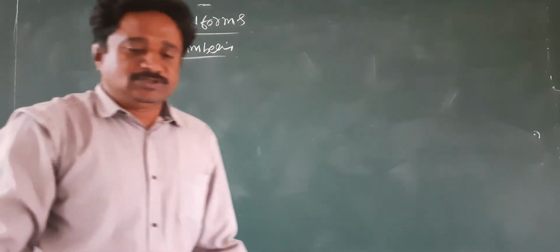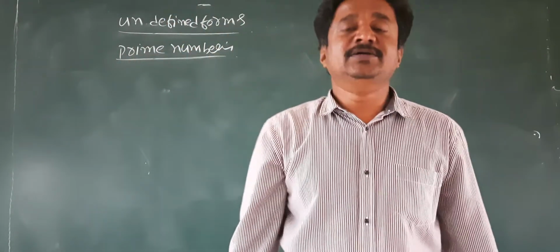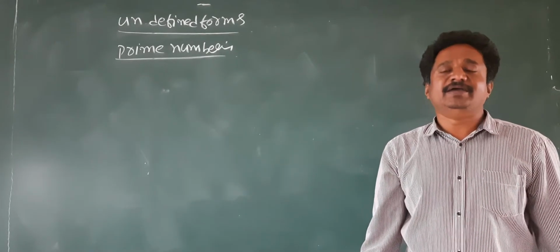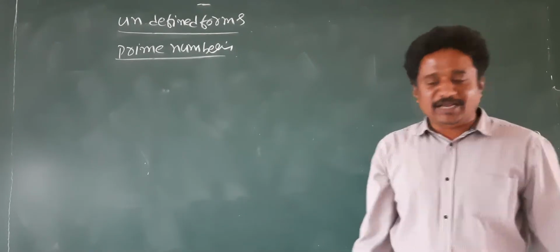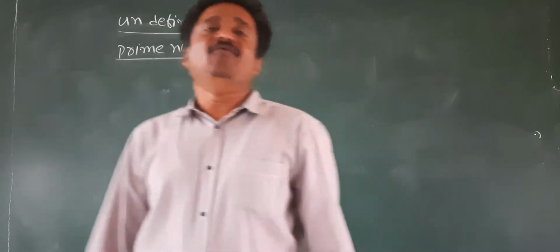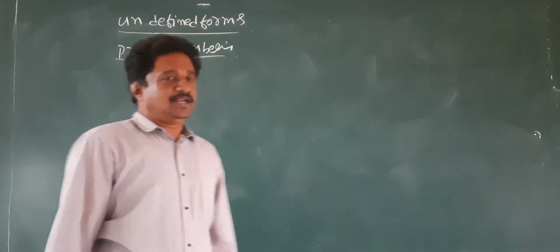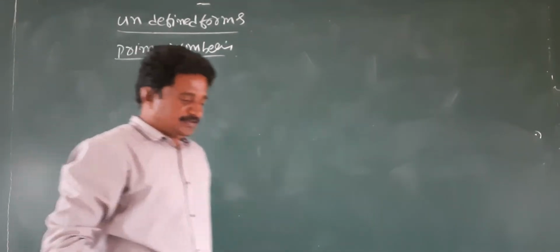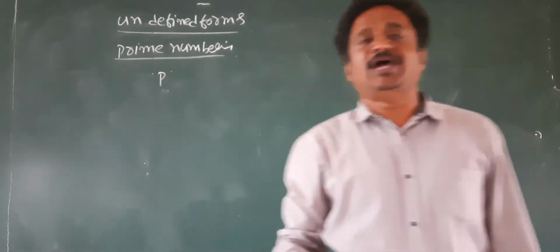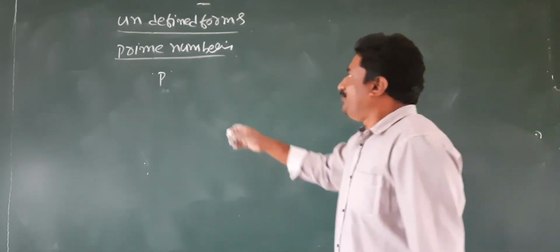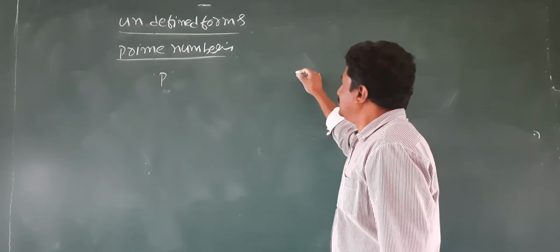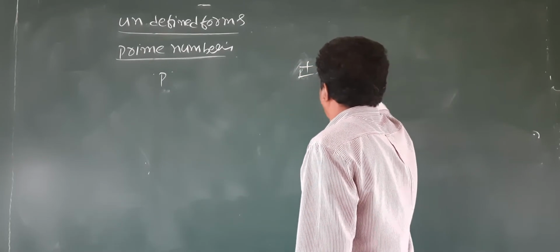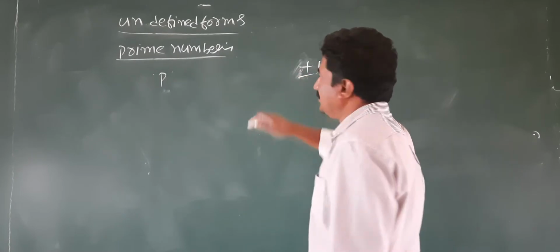Primes. So what are primes, students? Numbers divisible by 1 and itself. The numbers which are divisible by 1 and itself. An integer p is called prime if its only divisors are plus or minus 1 and p.